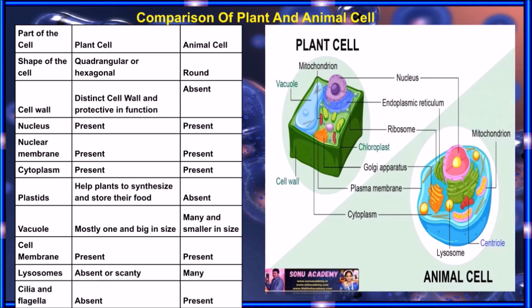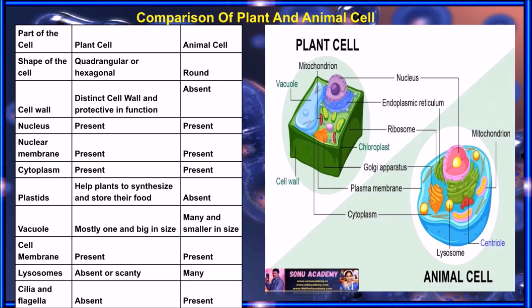Now let us discuss the difference between plant and animal cells. The shape of the plant cell is quadrangular or hexagonal. In an animal cell it is round. Cell wall is absent in the animal cell, and the cell wall is present in the plant cell. A distinct cell wall is present in the plant cell and it has a protective function.